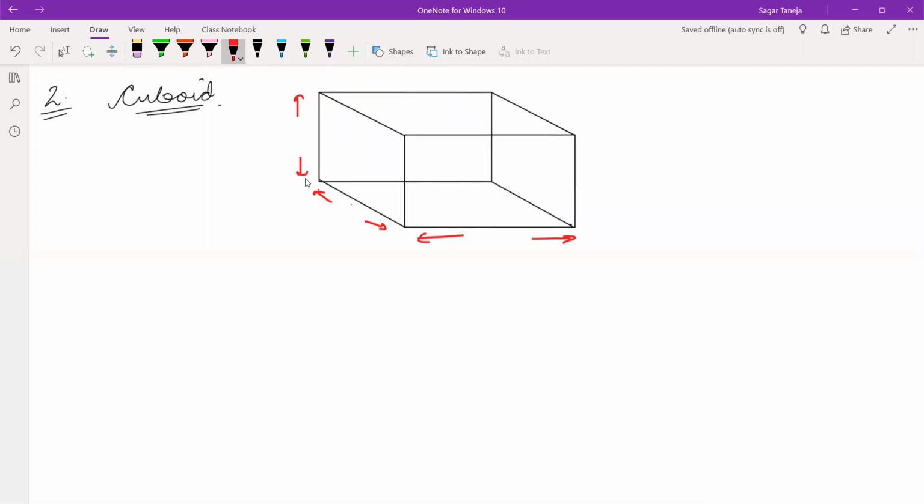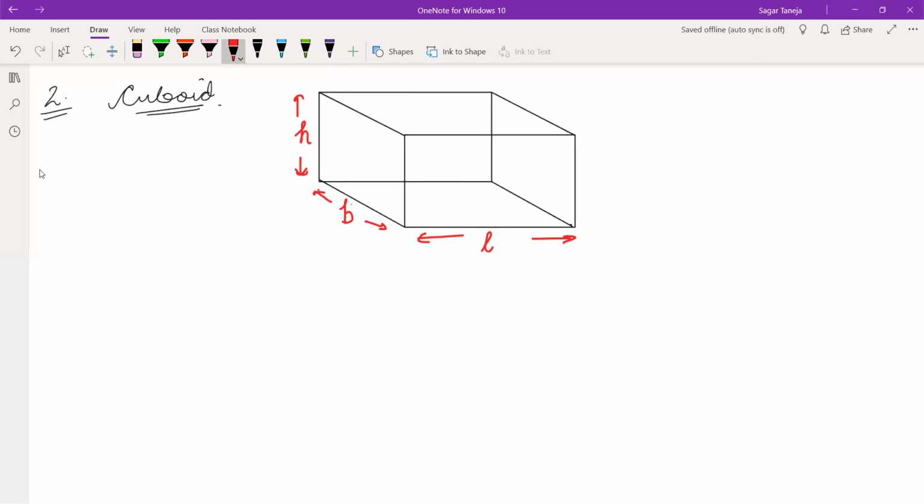And here length, breadth, and height all are different dimensions. So it will be recognized as L, length, then breadth, and then by H we write the height of cuboid. So length, breadth, and height are represented by L, B, and H. So we can't write here A and A because all the dimensions are different.